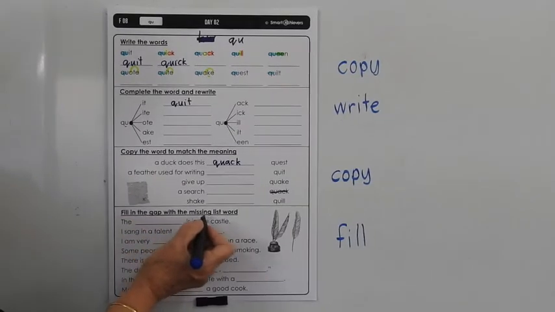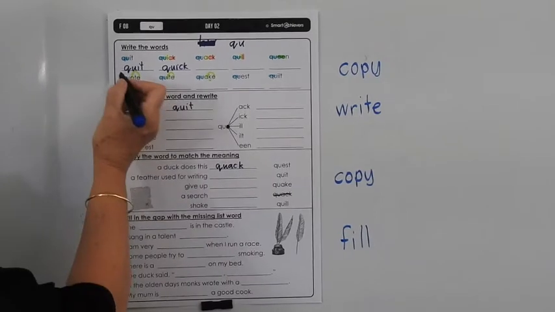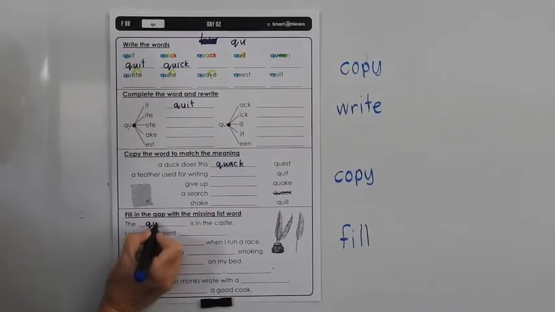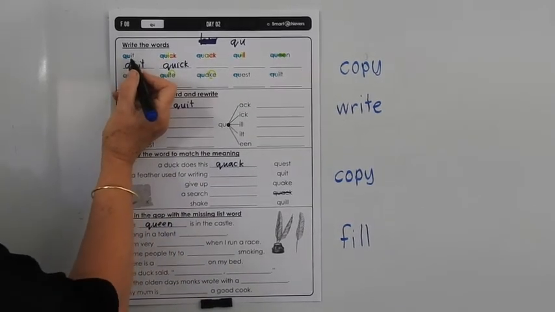Fill in the gap with the missing list word. The something is in the castle. I think a queen quite often is in a castle, so you have to put in that missing word. Now, quit means to give up something.